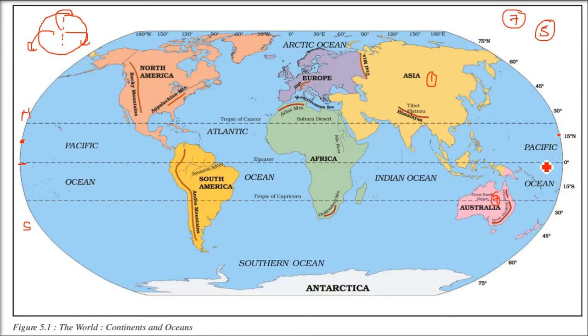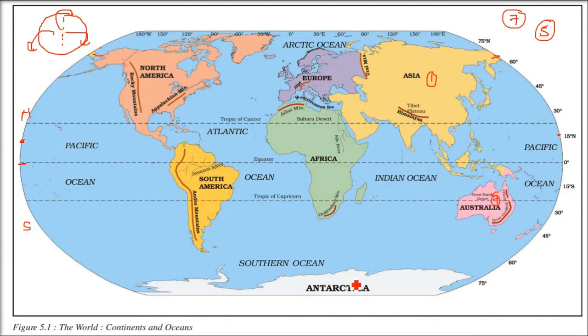So this is Pacific Ocean. This is also Pacific Ocean. If you see there, North America and Russia are somewhat related. There is a Bering Strait. I'll talk about that. And then Atlantic Ocean, the busiest ocean of the world. Then we have Indian Ocean, which carries our name, Indian name. And then Arctic Ocean on the North Pole, and on the South Pole we have Southern Ocean, just above Antarctica.